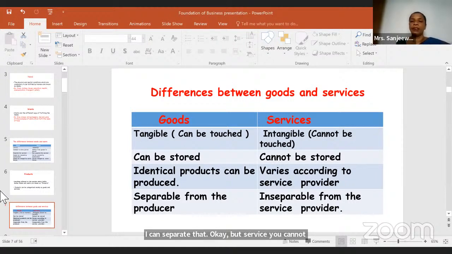No, you cannot do that. But the good you can separate. If you are making a table, the carpenter and the table are two different things, right? But the service, myself and my service, I cannot separate. So these are the differences between goods and services.